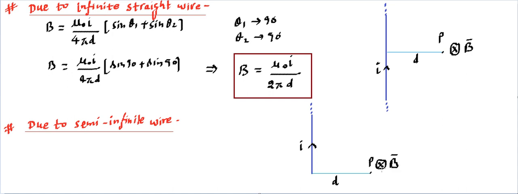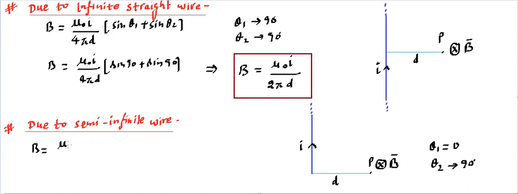What the magnitude is going to be, then again we can measure the angle. Theta 1 is going to be joining this reference line with the reference line, so theta 1 will be overlapping, that is 0. Theta 2, which is going to be touching this infinite, that's a 90 degree. So using these 2 points, we can say what the magnetic field becomes for this semi-infinite case.